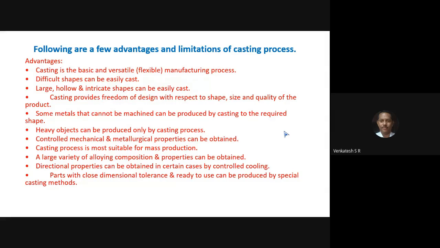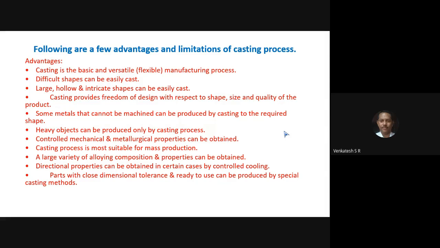Say, if the structure is dense, the casting has more strength and better mechanical properties. The properties can be controlled in the manufacturing stage itself. So that is possible in a foundry. That is, mechanical and metallurgical properties can be easily produced in the casting, in the melting or in the solidification stage itself.